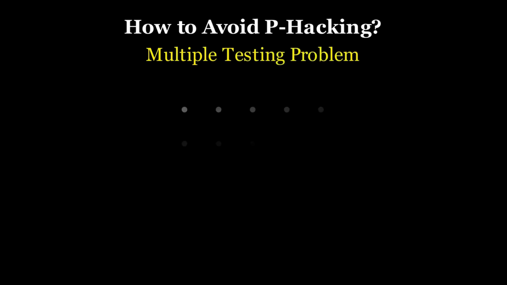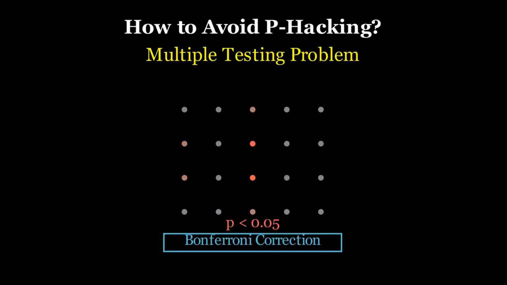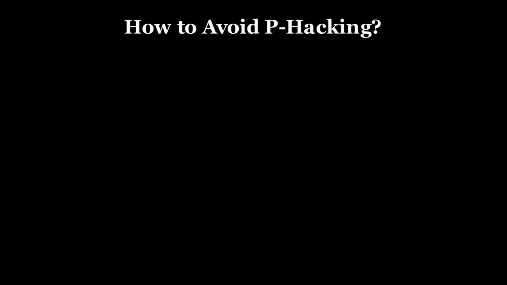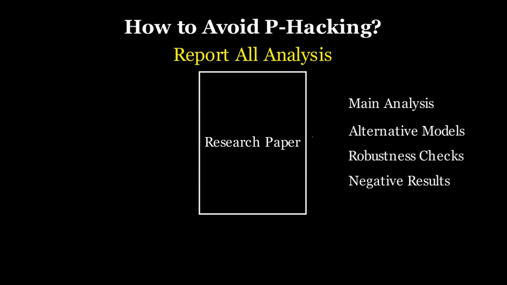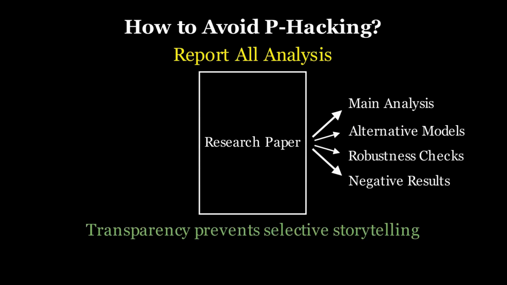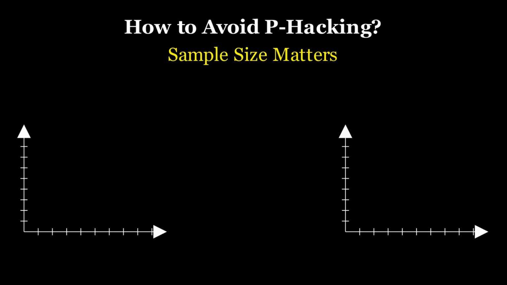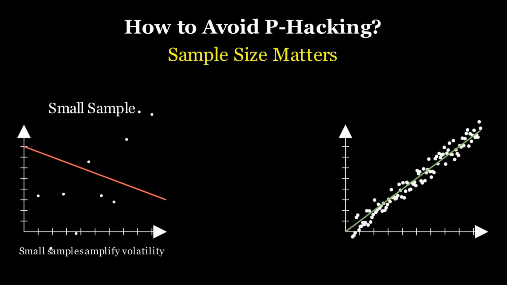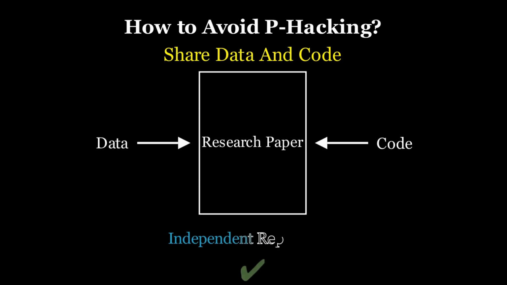Third, adjust for multiple testing. If you run many tests, use corrections such as Bonferroni adjustments or false discovery rate control. These reduce inflated false positives. Fourth, report all analyses. Transparency prevents selective storytelling. Fifth, increase sample sizes when possible. Small samples amplify volatility. Larger samples stabilize estimates. Sixth, share data and code. Reproducibility is one of the strongest safeguards against accidental bias.